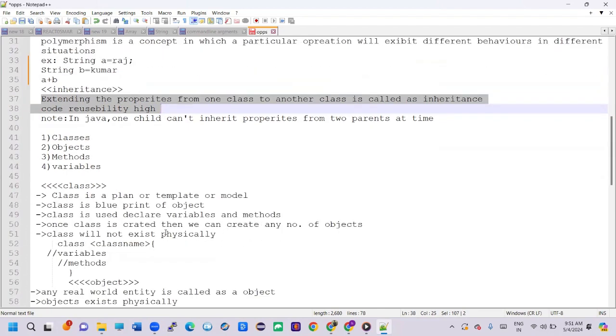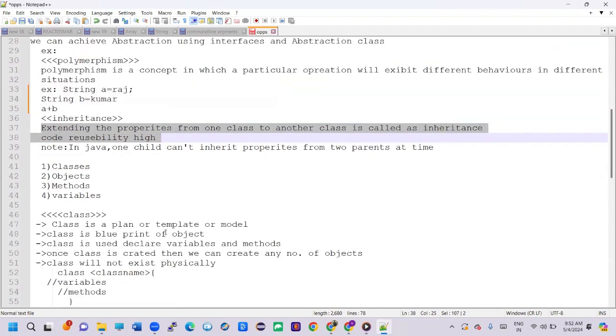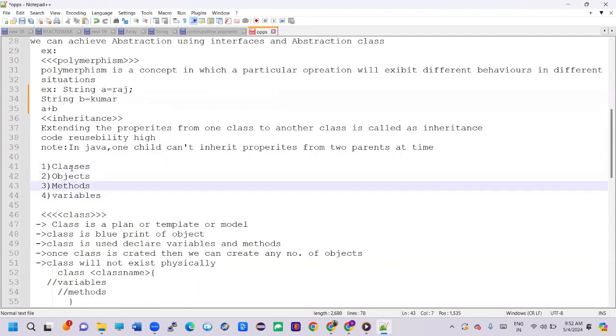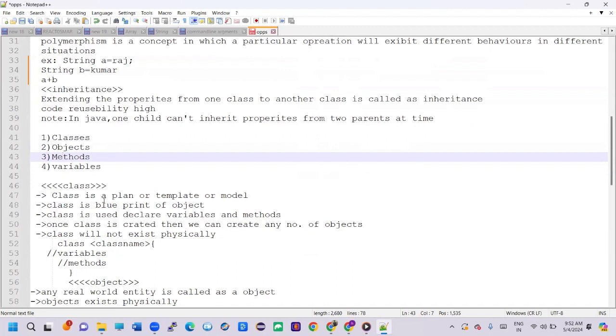The next one is classes, objects, methods, and variables. Variables we already discussed: types of variables, what is the static variable, what is the instance variable. Now we have to see classes, objects, and methods. A class is nothing but a plan, template or model. Class is a blueprint of an object.